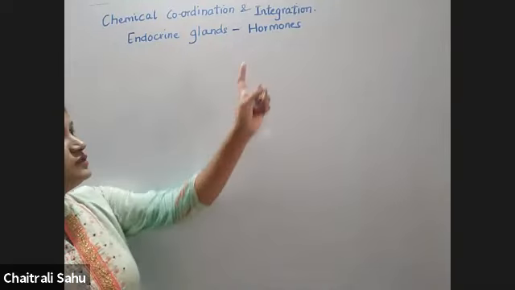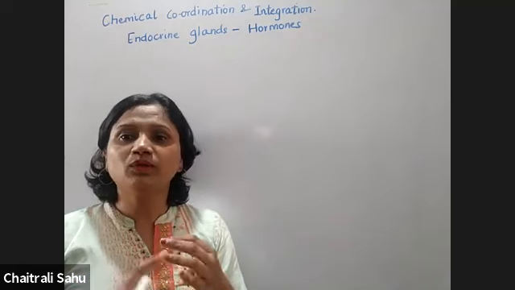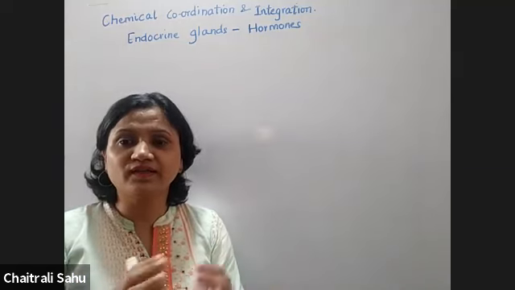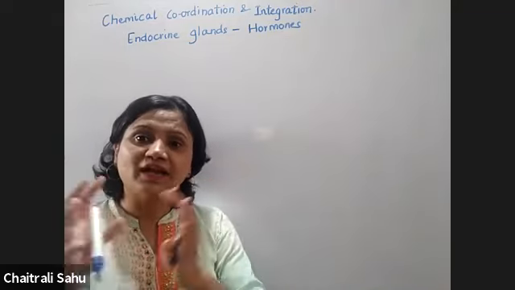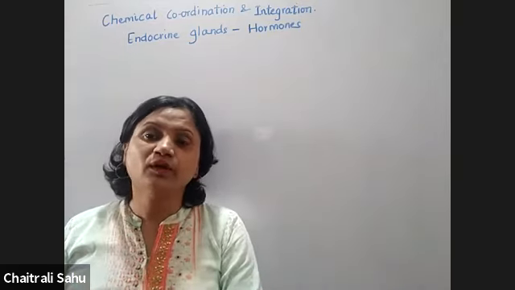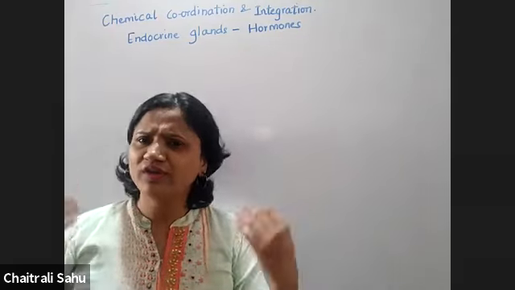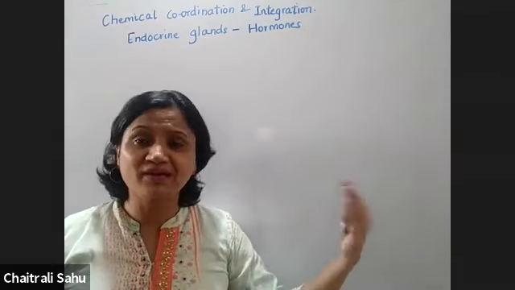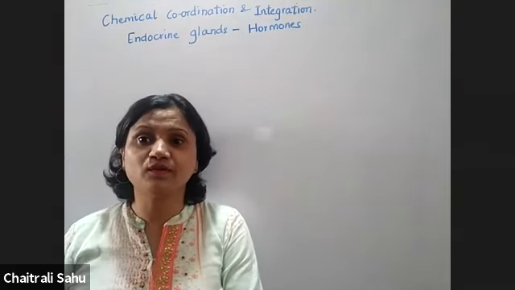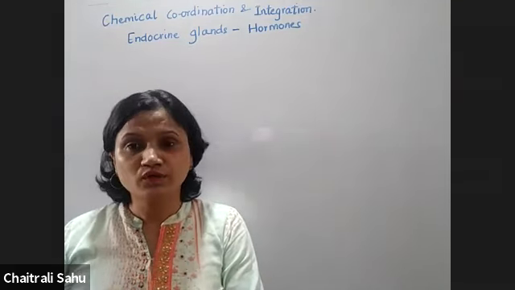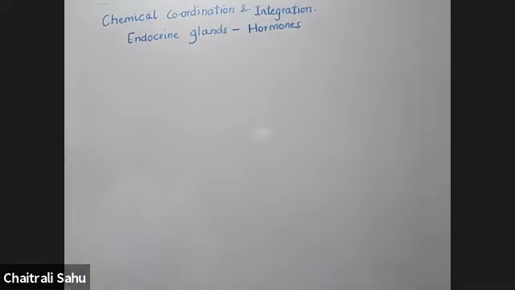Now, if it is the pituitary gland, we call them pituitary hormones like TSH, FSH, LH. They have their own specific names, but in general, they will be called hormones. From wherever they are secreted, we can call them pancreatic hormones, and if you become very specific, then it's going to be insulin, glucagon, somatostatin. But in general, that term is hormones.